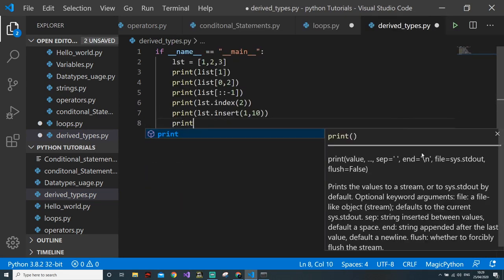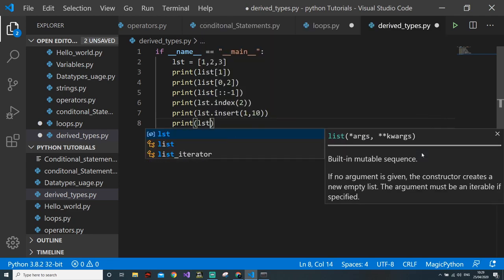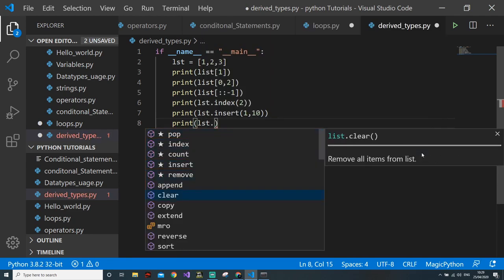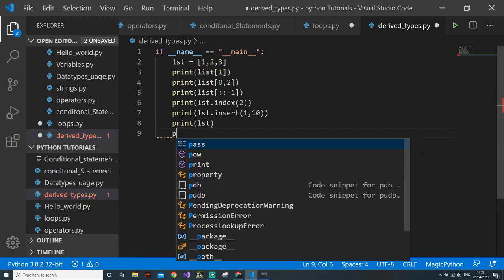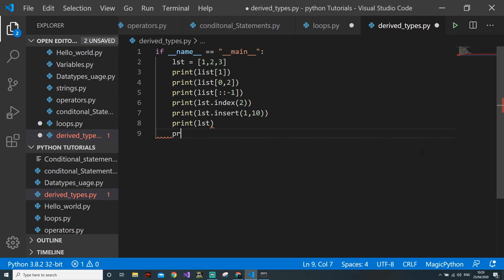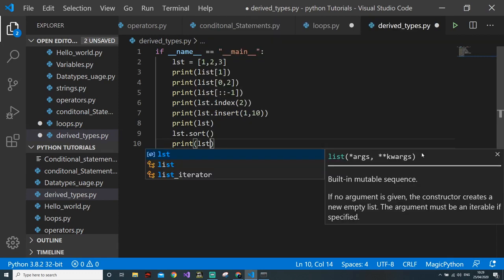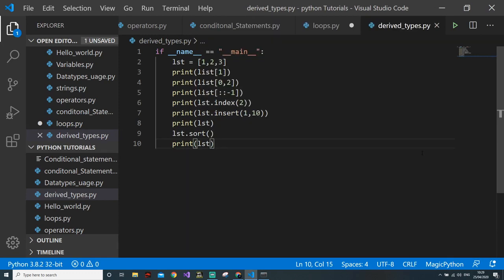Okay, so then print lst dot reverse, as we are doing the same thing, -1. You can use a function. Sort is an important function. It will sort a list. For example, I will print the list here, then I will do lst.sort. Okay, and then I will print the list again. Okay, so this is the thing we can do.